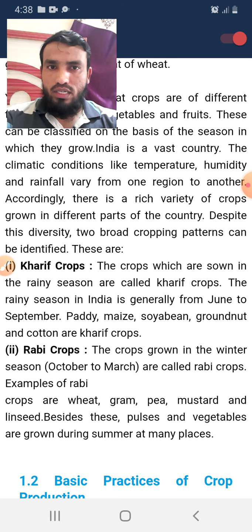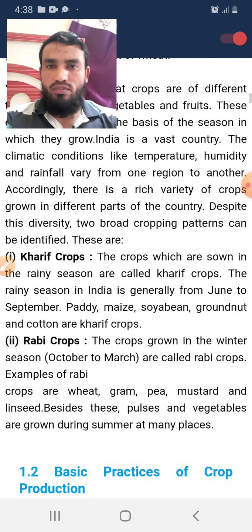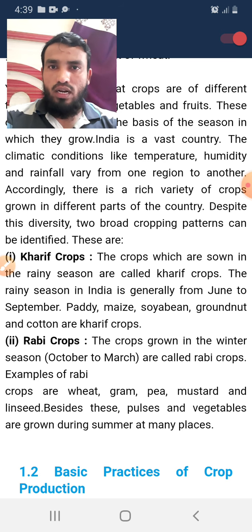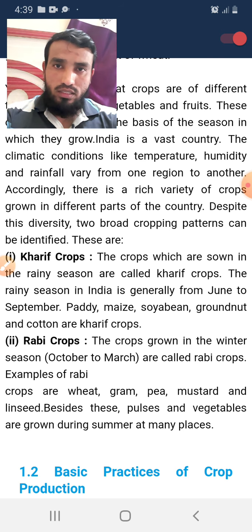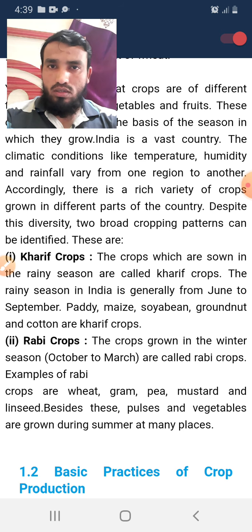In India we have different seasons and different climates depending on the area. We have a different climate in Kashmir, in Maharashtra, and in Rajasthan. That is why we cannot grow the same crop in all places. We have to choose the crop depending on the climate.